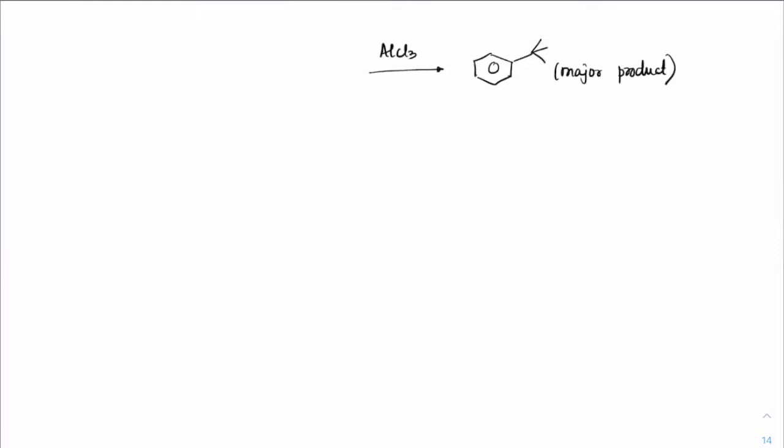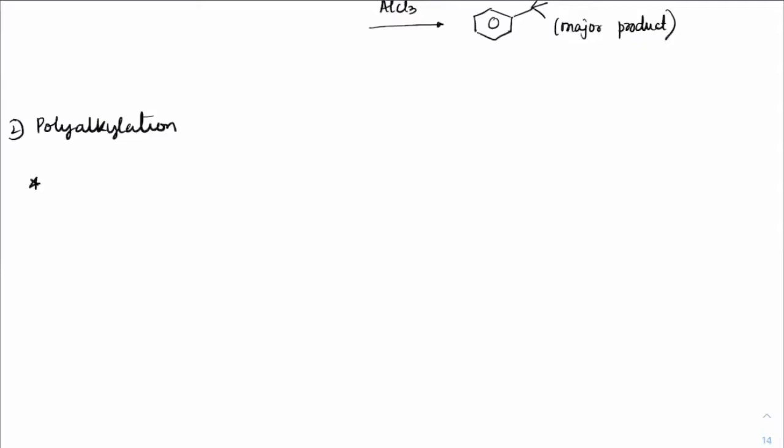The second limitation is polyalkylation. This is the second limitation. So how is the polyalkylation done?